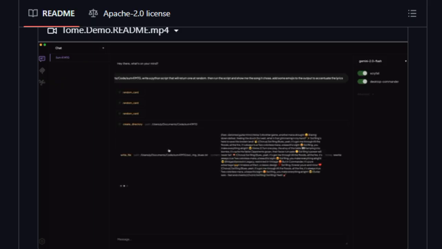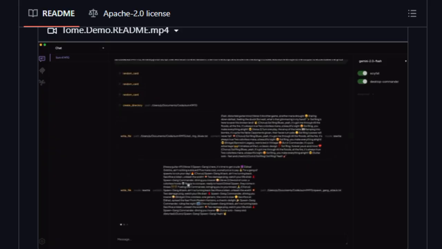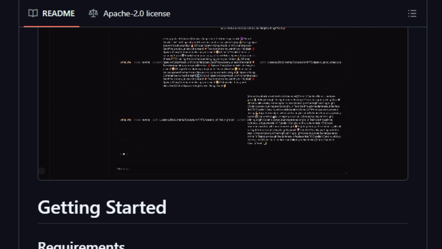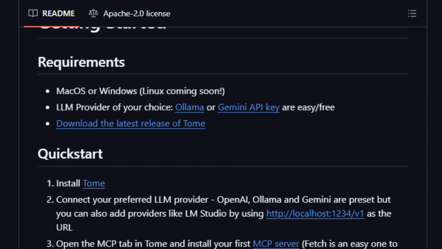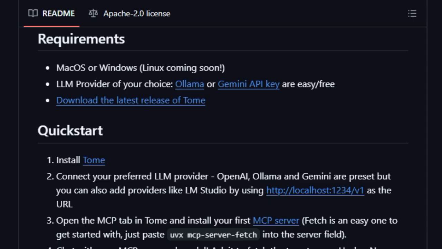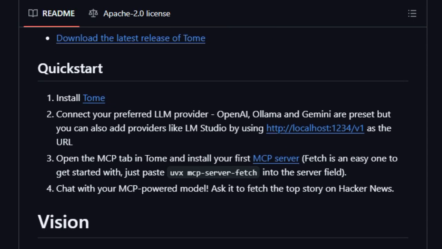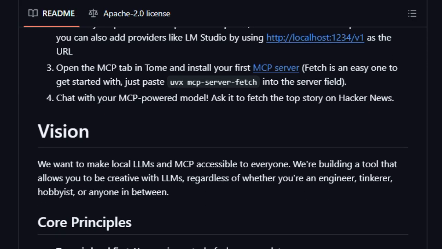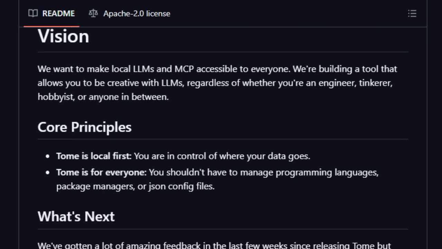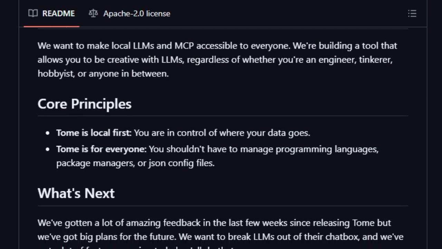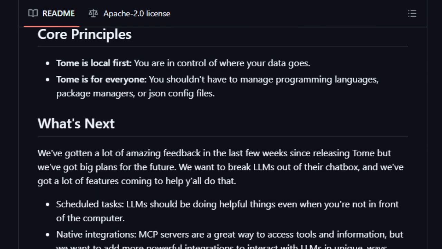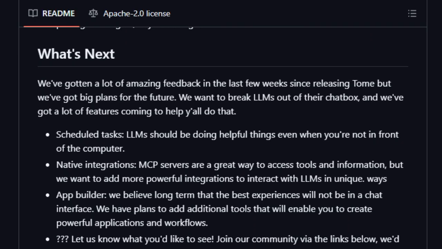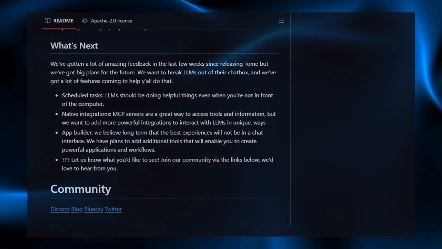AI is no longer just answering, it's performing, reasoning, taking actions. And because it supports both local and remote models, you get flexibility: run in full privacy, or tap into the latest cloud models. In short, Tome's uniqueness lies in making powerful AI accessible, private, and intelligent, all within a seamless desktop experience. No need for dev tools, no server setup. It democratizes the magic of advanced AI tools, giving you control, automation, and action in one place.